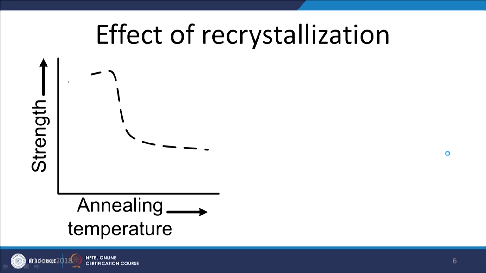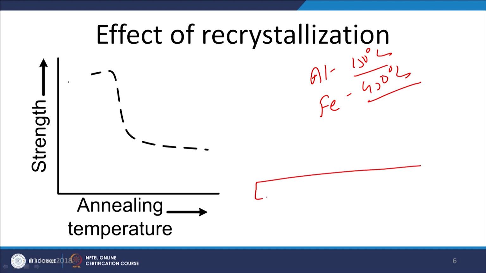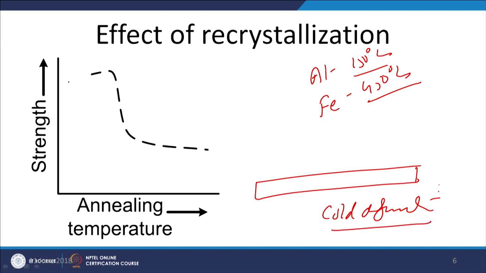Now, what is the effect of this recrystallization on the mechanical properties? We have seen that different metals recrystallize at different temperatures, while the recrystallization temperature for iron is 450 degrees centigrade. Say a steel plate is subjected to cold deformation, and in the cold deformed condition, say with a reduction of 40%, if we measure its strength, we will notice that the strength and hardness of the metal are significantly high.